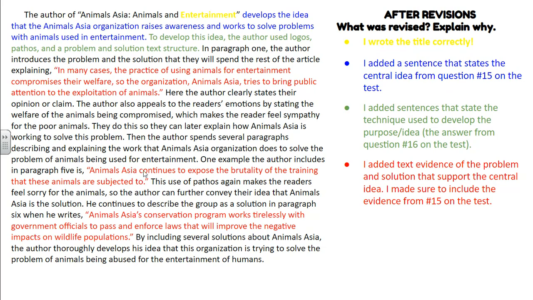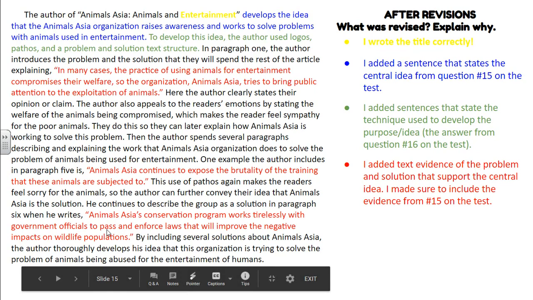Another one, Animals Asia continues to expose the brutality of the training that these animals are subjected to. Again, the central idea is Animals Asia is raising awareness. It exposes the brutality, so raising awareness of what these animals are exposed to. So again, this clearly supports the central idea. And then the last piece of evidence.